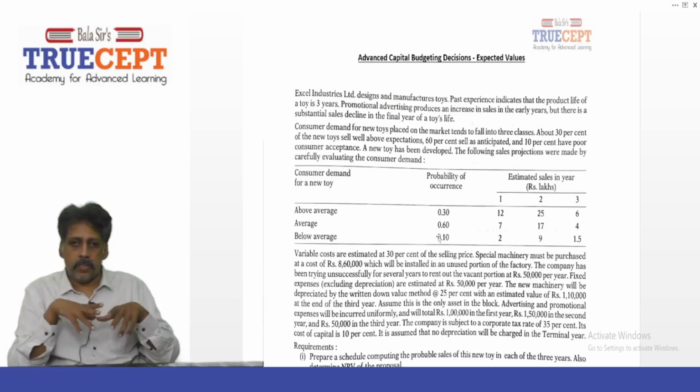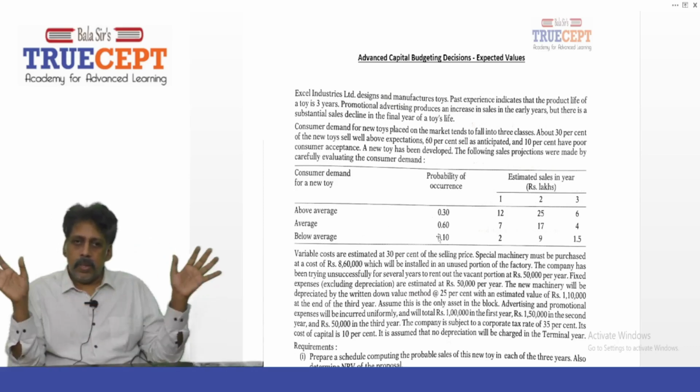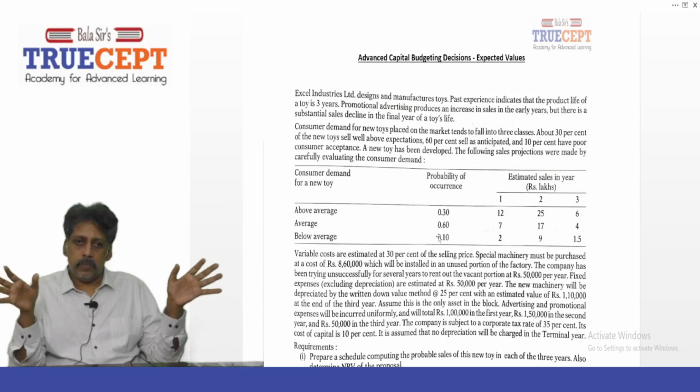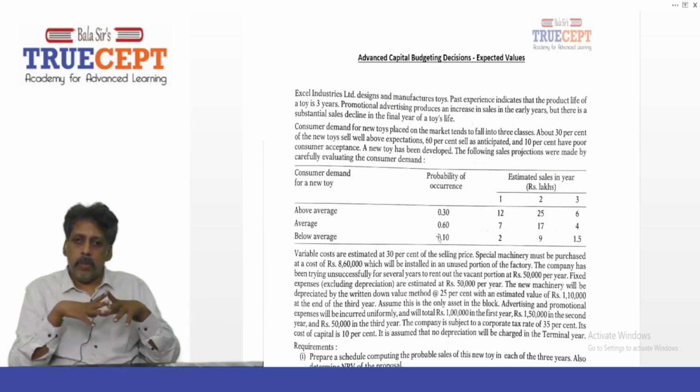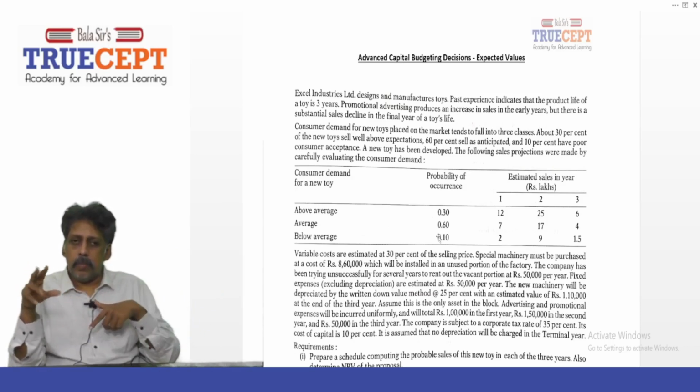The company has been trying unsuccessfully for several years to rent out a vacant portion of the factory for 50,000 rupees per year. So that means right now you have some empty space in the factory. You have been trying to let out that portion for 50,000 rent, but you never found a tenant.